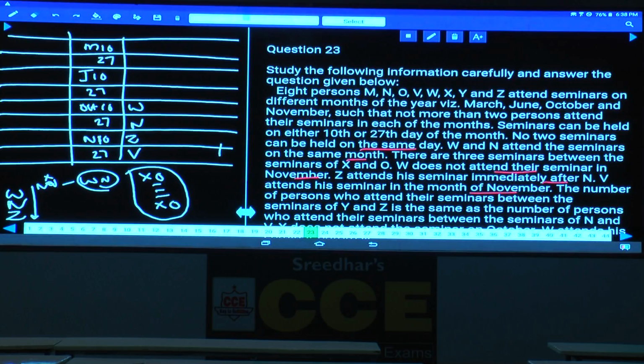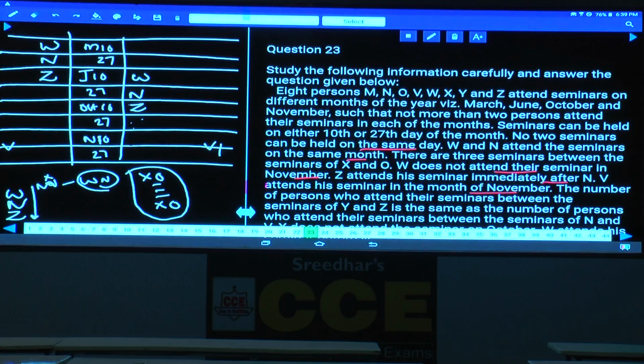Done? Now we have finalized that W and N cannot be in the month of October, and cannot be in the month of November as well. Then tell me, W and N can be June. If W is here, N will be here. And what is the other possibility? If W is here, N will be here. Isn't it? W and N must be followed by Z. And V is in the month of November. V can be on any one of these 2 dates in November.